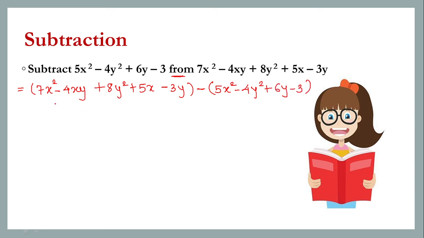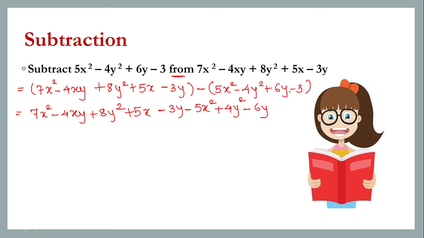After that, again the same things, but here we need to open the brackets, as the subtraction sign is there, so it may lead to the sign changes while opening the brackets. So let's see, it will become minus 5x square, minus into minus will become plus 4y square, again minus into plus will become minus 6y, minus into minus will become plus 3.